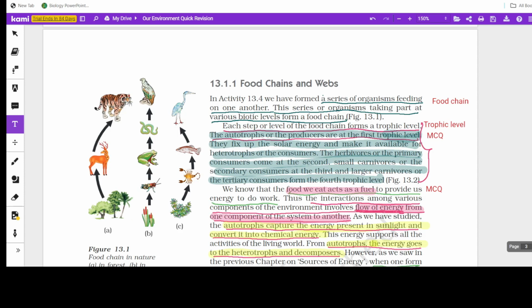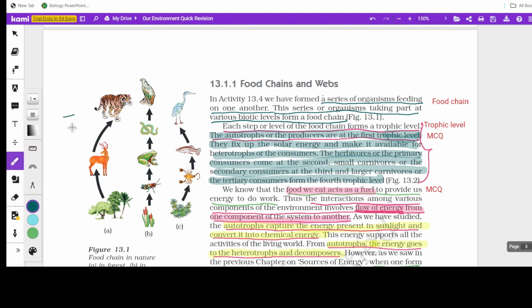Next, let's come to the food chain and food web. The first 3 lines talk about what a food chain is: a series of organisms feeding on one another. This series of organisms taking part at various biotic levels forms a food chain. So these are biotic levels. This is one level, this is the next level, this is the next level. So these are all biotic levels, and this forms a food chain.